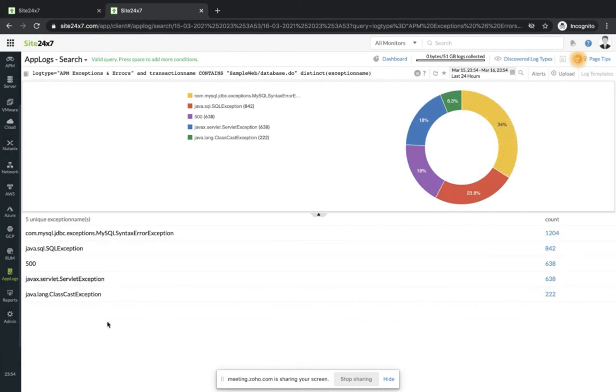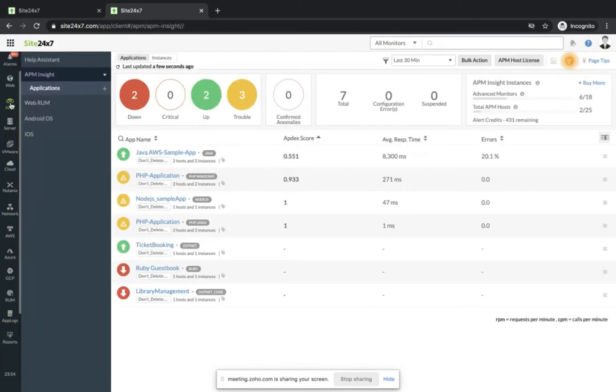As you can see, for this particular transaction alone, there are two exceptions. So, by drilling down deeper and correlating across all your monitoring data, you can try to reorchestrate the entire incident itself as much as possible.